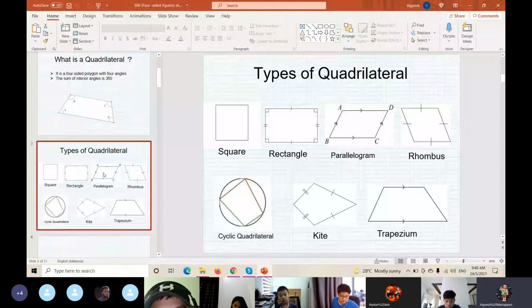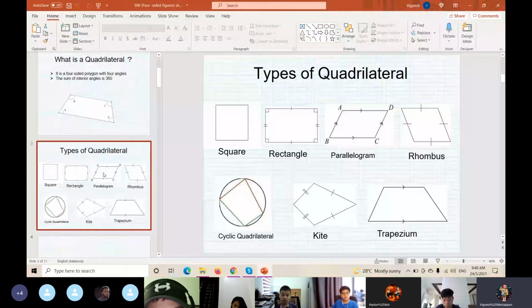Kite. Can you see the shapes like the kite? We call it as a quadrilateral because it has four-sided also. No matter which shapes, the shape which has four-sided, we call it as a quadrilateral. And can you see the cyclic quadrilateral also has four-sided.